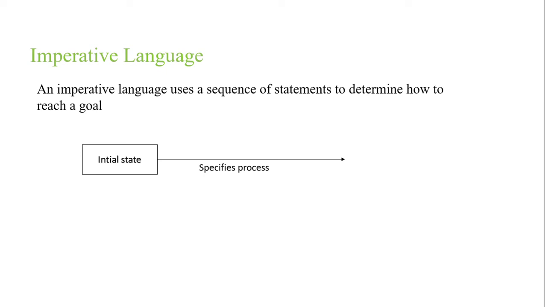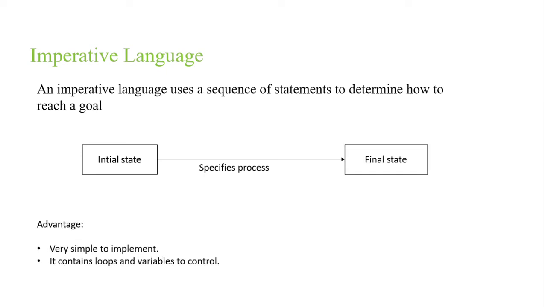First you need to accept the first integer, then accept the second integer, and then calculate the sum. This is a specific process, and you don't calculate the sum before entering the integers, right? In this way, it needs a specific process to get the desired result.